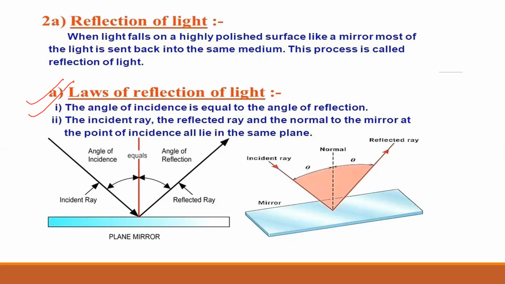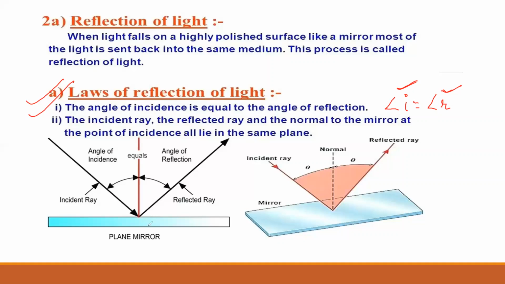The angle of incidence is equal to angle of reflection, that is angle I is equal to angle R, where I is called angle of incidence and R is called angle of reflection. So according to first law, these two angles are equal.